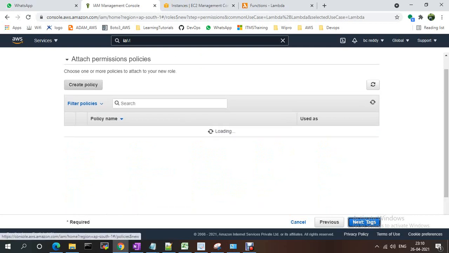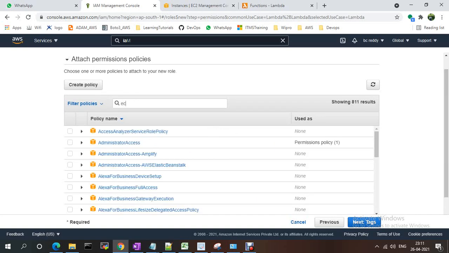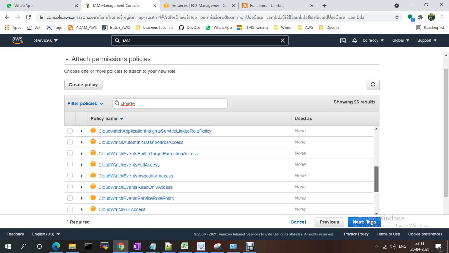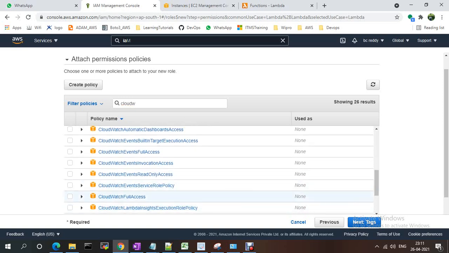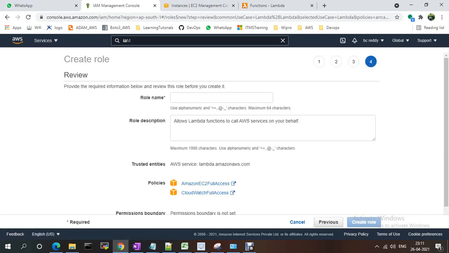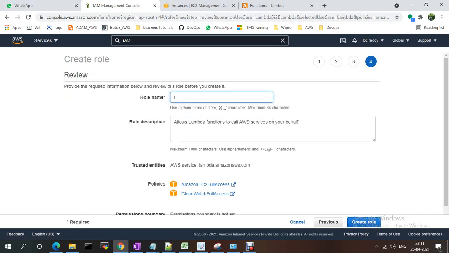In the permissions, I don't have any policies of my own, so I'm going with existing policies like EC2 full access. I'm selecting EC2 full access, and I want to see the logs, so for that I'm using CloudWatch full access. I'm selecting these two. The tags are optional, if you want you can give tags. And you need to provide the role name. This role is Lambda